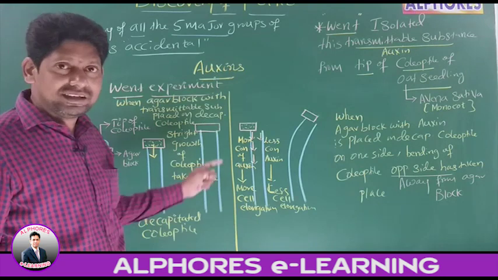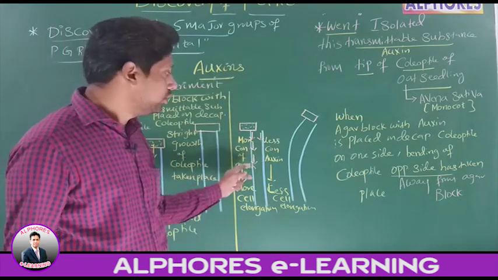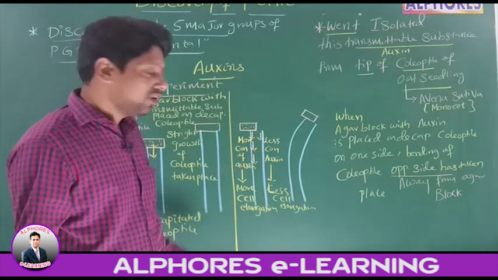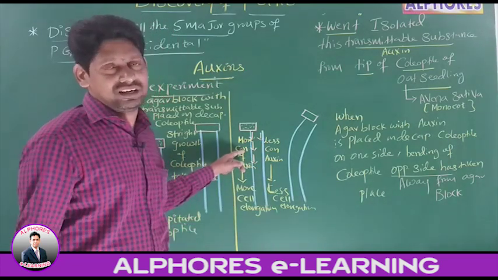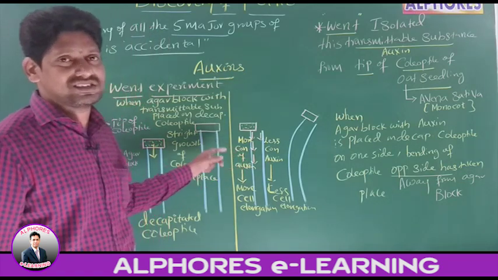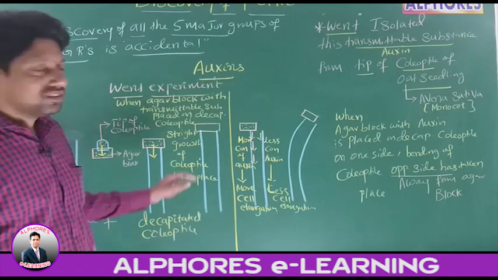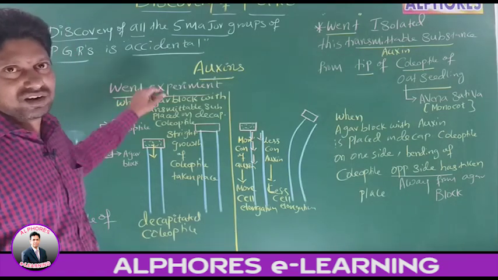Is it okay? Bending of coleoptile has taken place away from the agar block due to unequal cell elongation. Why is cell elongation unequal, sir? Because auxin concentration is different. Okay. Which experiments are these, sir? Went experiments. These are Went experiments, right?